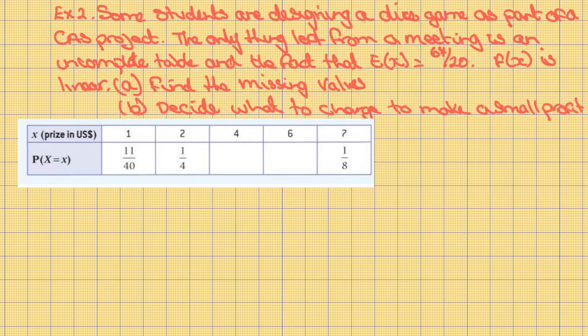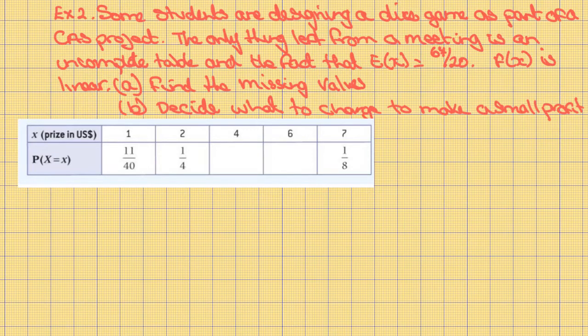Example 2. Some students are designing a dice game as part of a CAS project. The only thing left from a meeting is an incomplete table and the fact that the expected value was 67 out of 20. They also know that f of x is linear. A. Find the missing values. B. Decide what to charge to make a small profit.